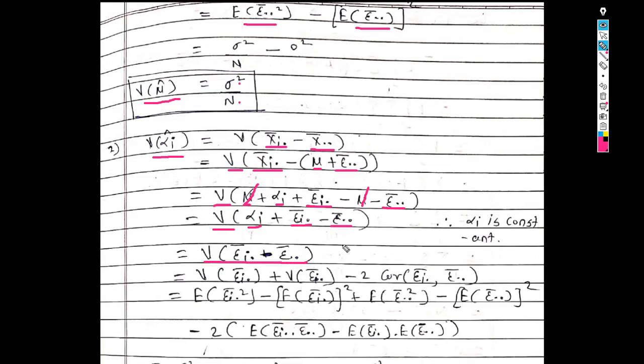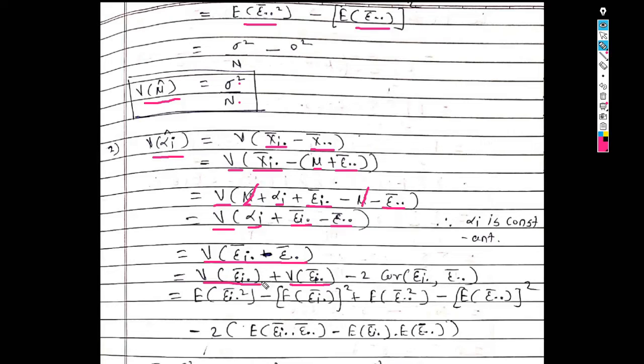Now use the formula: variance of x plus y is variance of x plus variance of y plus 2 times covariance of x comma y. So use this formula for this term. So we get the variance of epsilon i dot bar plus the variance of epsilon dot dot bar minus 2 times the covariance of epsilon i dot bar comma epsilon dot dot bar.